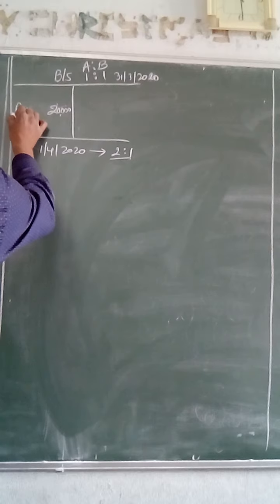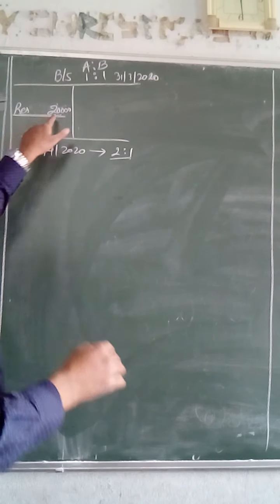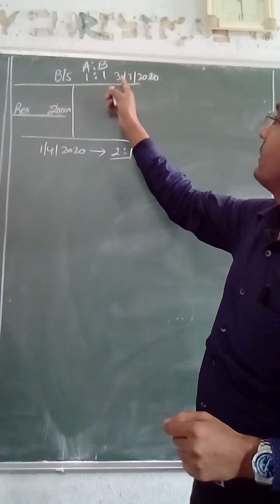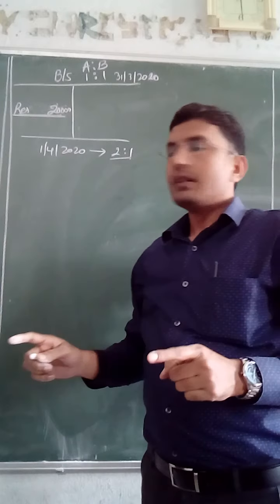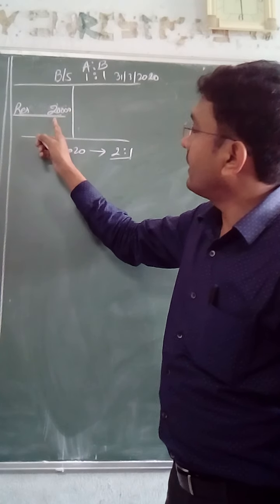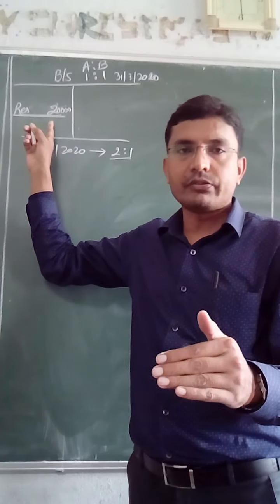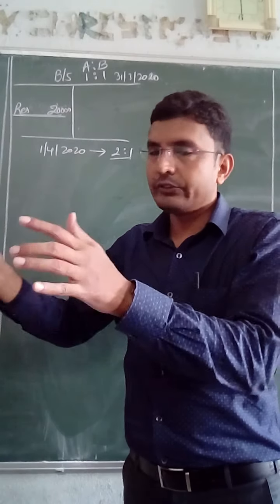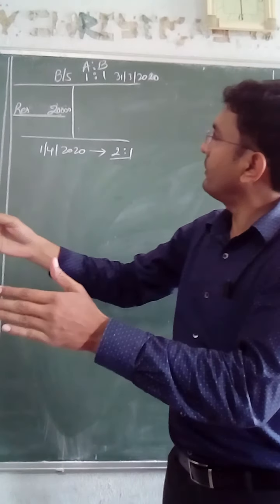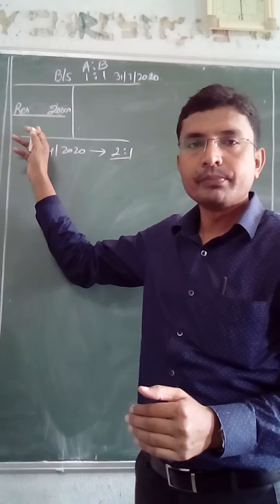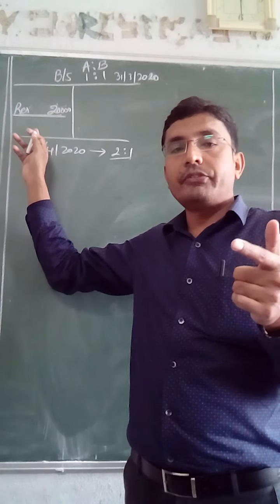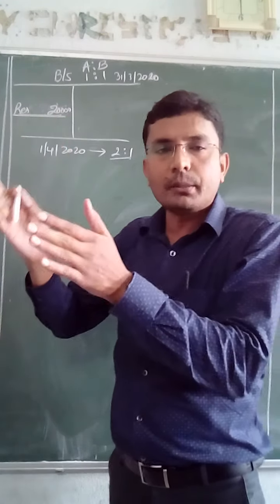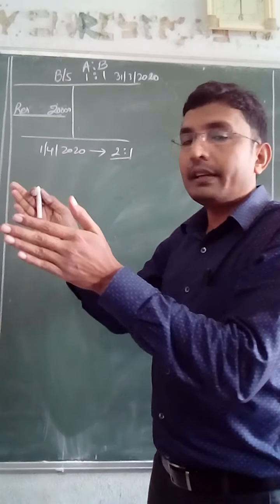Now, concentrate on this reserve. This reserve of rupees 20,000 is appearing on the balance sheet as on 31st March 2020. Now, this reserve has been created over a period of time, right from the beginning when the firm was formed, and over a period of time they have created this reserve. They did not distribute the profits to their capital account. Instead, they kept a part of profit in a separate account called reserve.